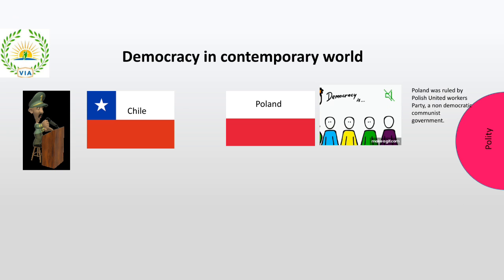Now, what is the situation in Poland is, Poland was ruled by only one party, right? And that party was Polish United Workers Party, and it was not at all democratic, or it was not appointed by the people. People were not happy with that particular party. So it was like only one party. This party never allowed any other party to come up or make organizations or have any strikes or put in their opinions or something like that.